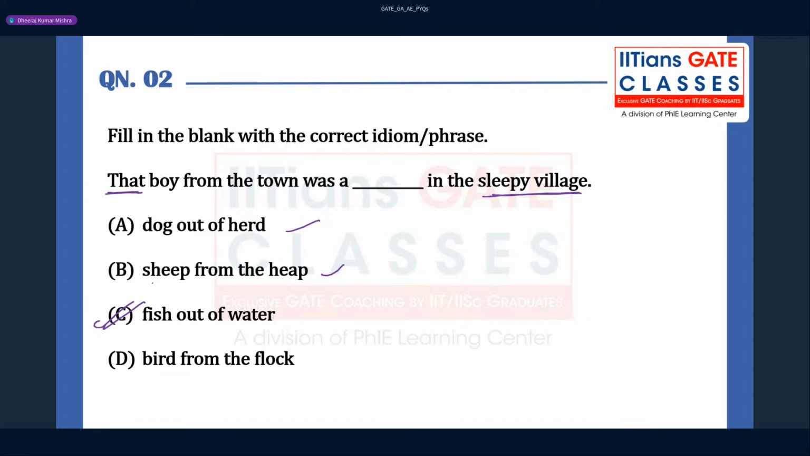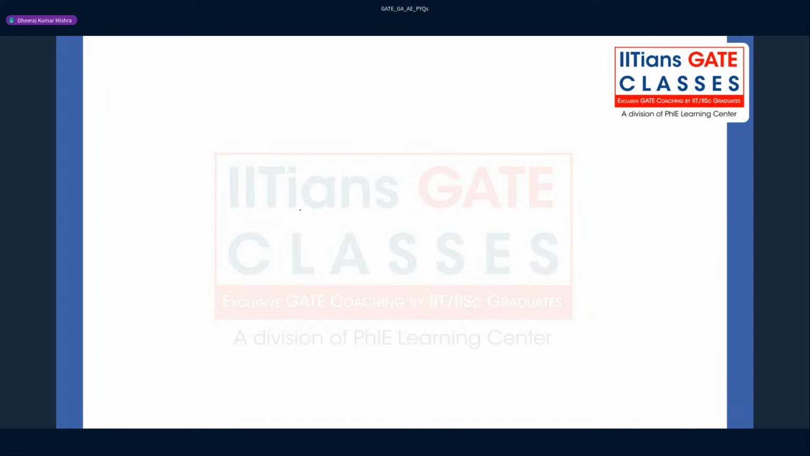If somebody is not familiar with these idioms or phrases, they will have to leave this question. Let me tell you, out of 10 questions, if one question is left out, nothing is going to harm. This is the clear idiom that we are going to use here: that boy from the town was a fish out of water. So the second question is this. Let us move to the next question.